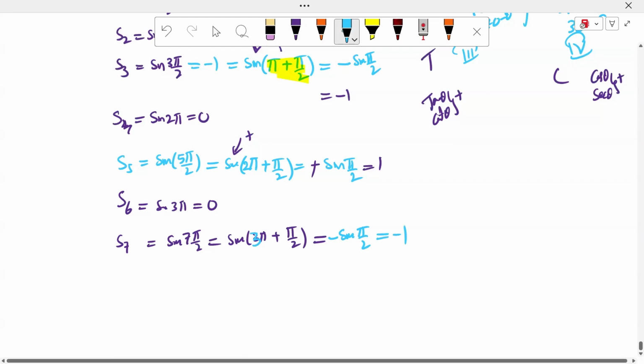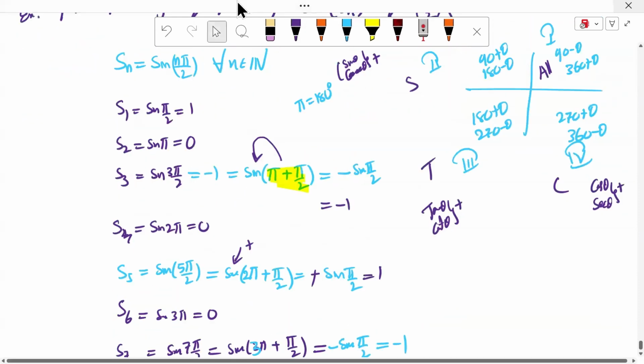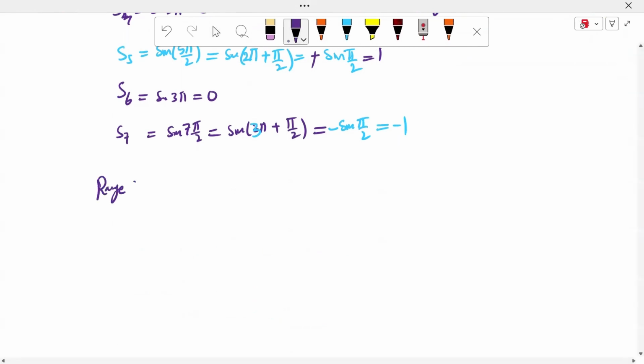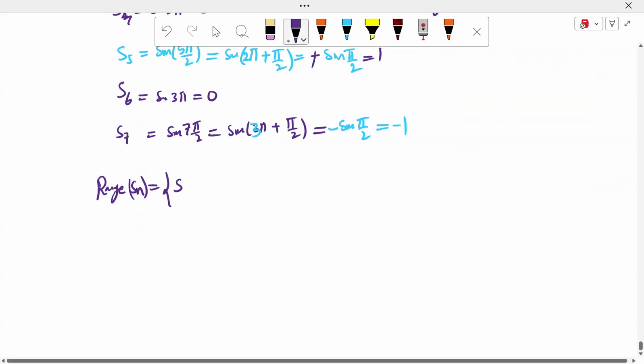Therefore we can observe that the range is the distinct values. What is the range of the sequence? Range of Sn: 1, 0, -1. Very good. Sin nπ/2 such that n belongs to the natural numbers. This set is well defined and distinct. So -1, 0, 1 are the range.